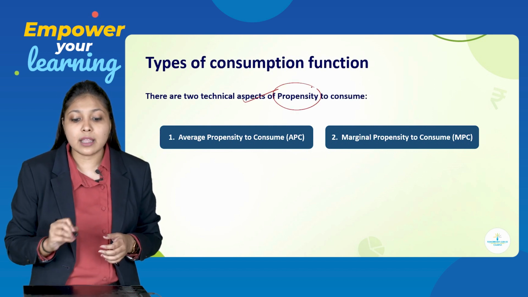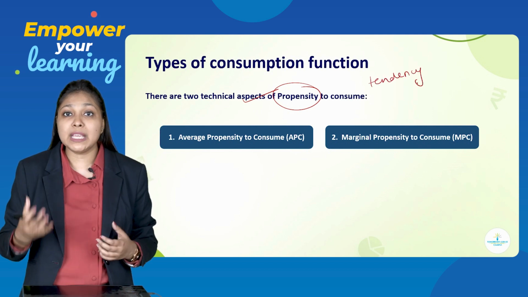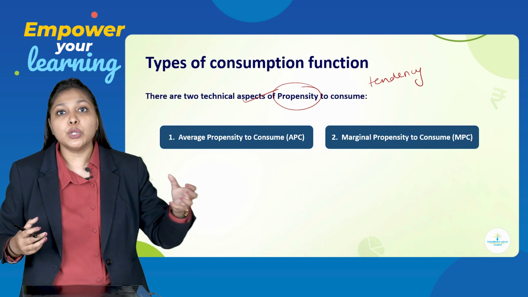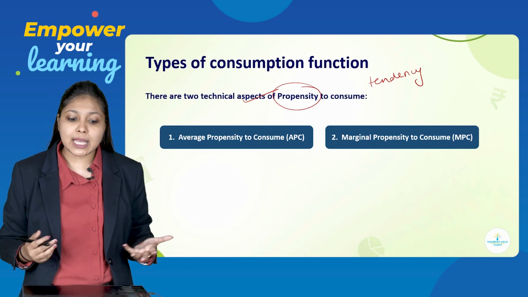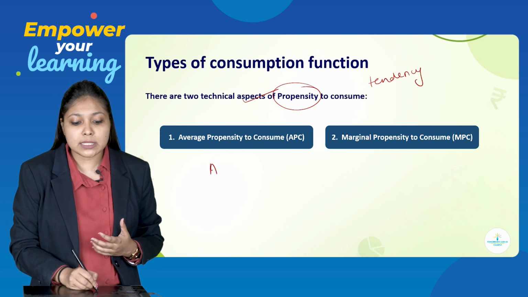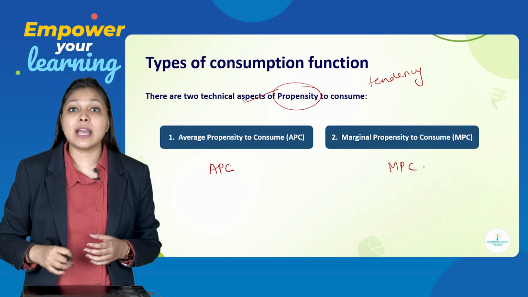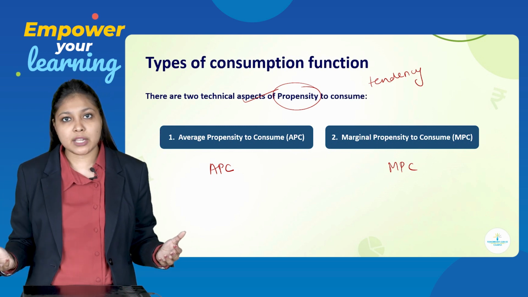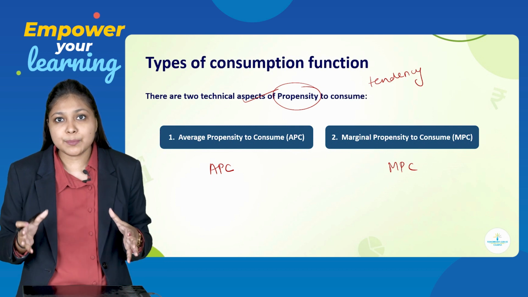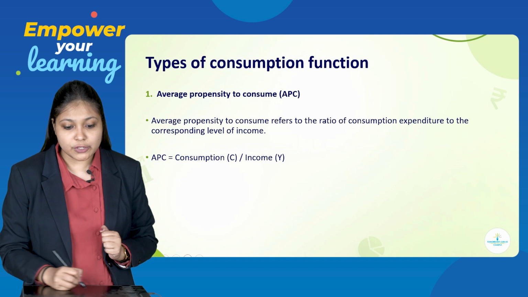So, two technical aspects of propensity to consume. Propensity here means nothing but tendency. That means the nature, the behavior of a consumer to consume goods and services. Basically it is of two types: average propensity to consume, that is APC, and marginal propensity to consume, that is MPC. Two types of propensity to consume of a consumption function.